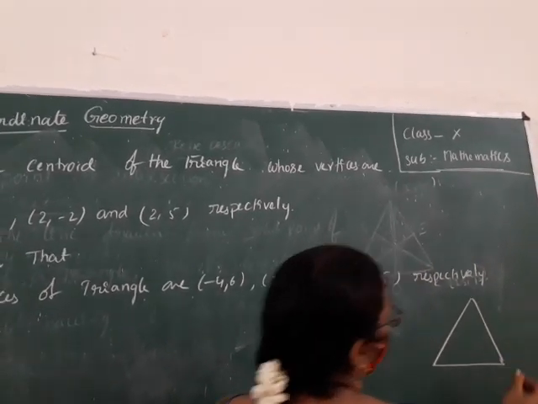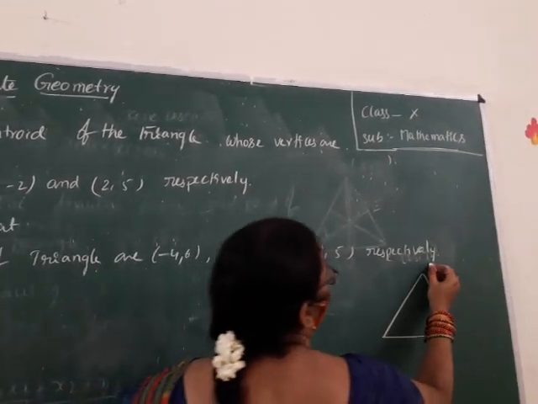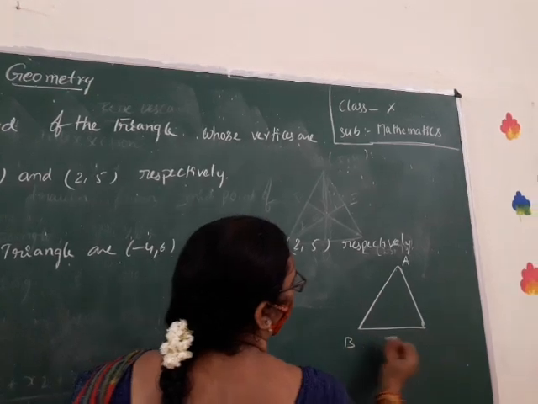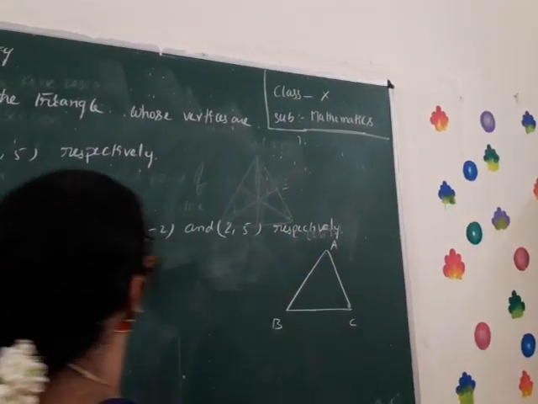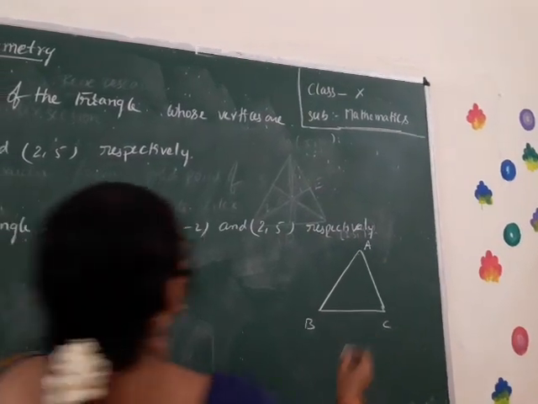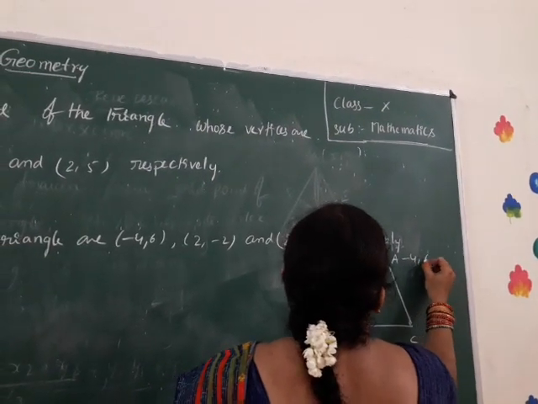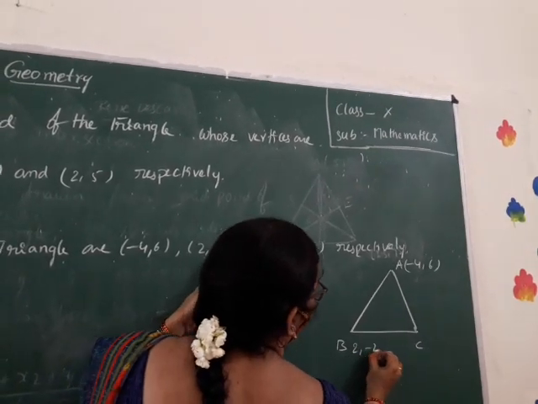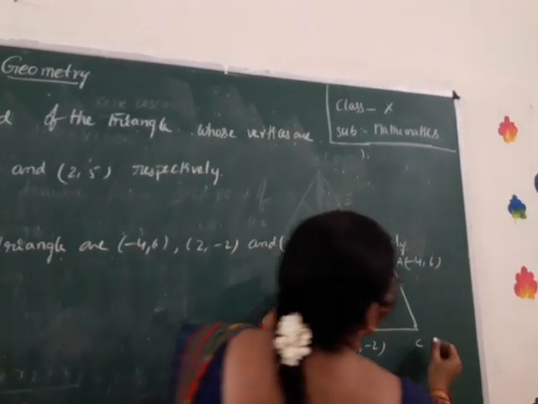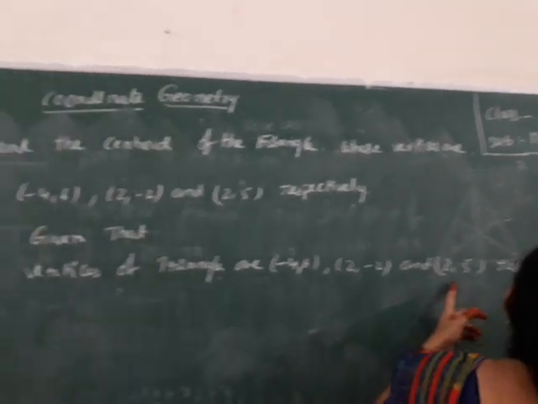This is the triangle. Name of the triangle is ABC. A vertex ordinates are minus 4, 6. B vertex ordinates are 2, minus 2. C vertex is 2 comma 5.